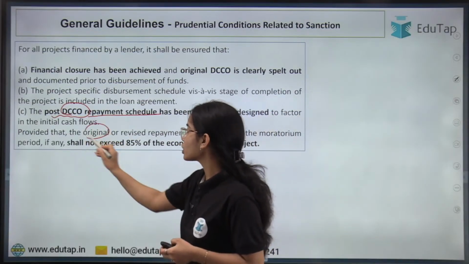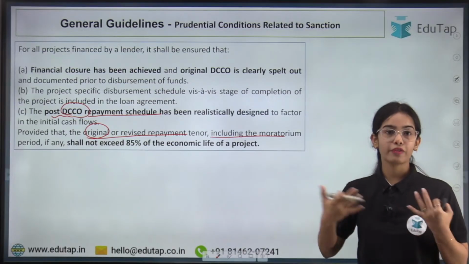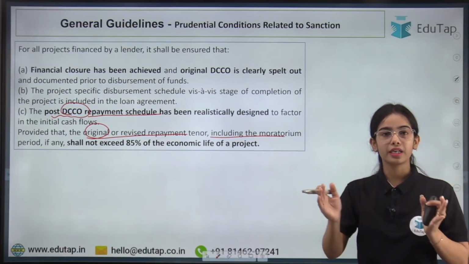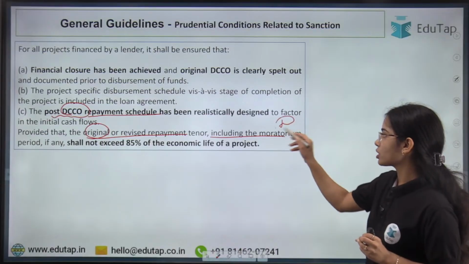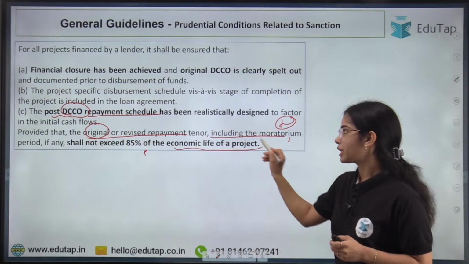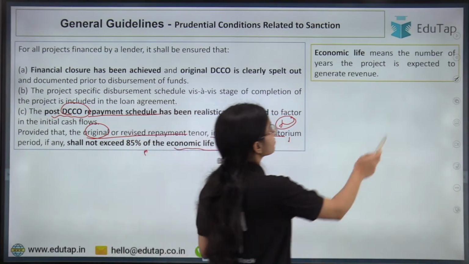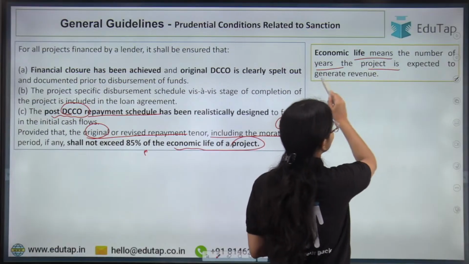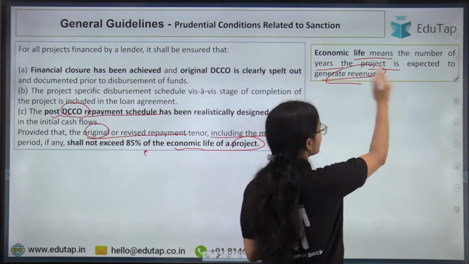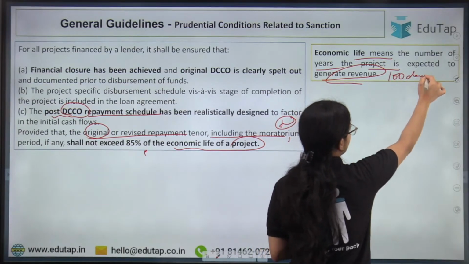Now, provided that the original or revised repayment tenure, including the moratorium period if any, that is the period in which there is a temporary pause in the repayments, shall not exceed 85% of the economic life of a project. Economic life of a project means the number of years the project is expected to generate revenue. So let's say the project is expected to generate revenue for 100 days, okay.